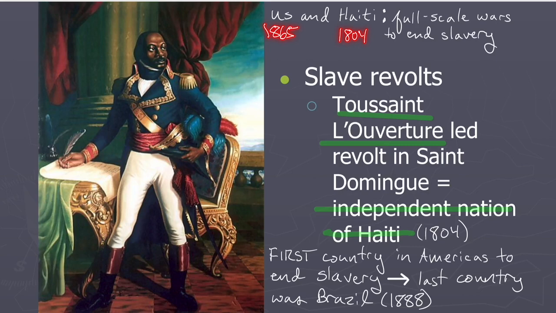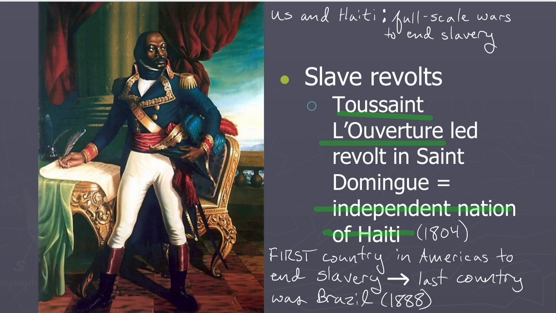What's unique about this slave revolt is that Haiti and the United States were the only ones to host a full-scale war to end slavery. Remember that the United States ended slavery in 1865 with the passing of the 13th Amendment. So for 1804, Haiti was first. Then we have slavery ended in all of the Western Hemisphere by 1888. But what's unique about Haiti is the same thing that's unique about the United States abolition of slavery, is that they hosted a full-scale war in the fight to end slavery.